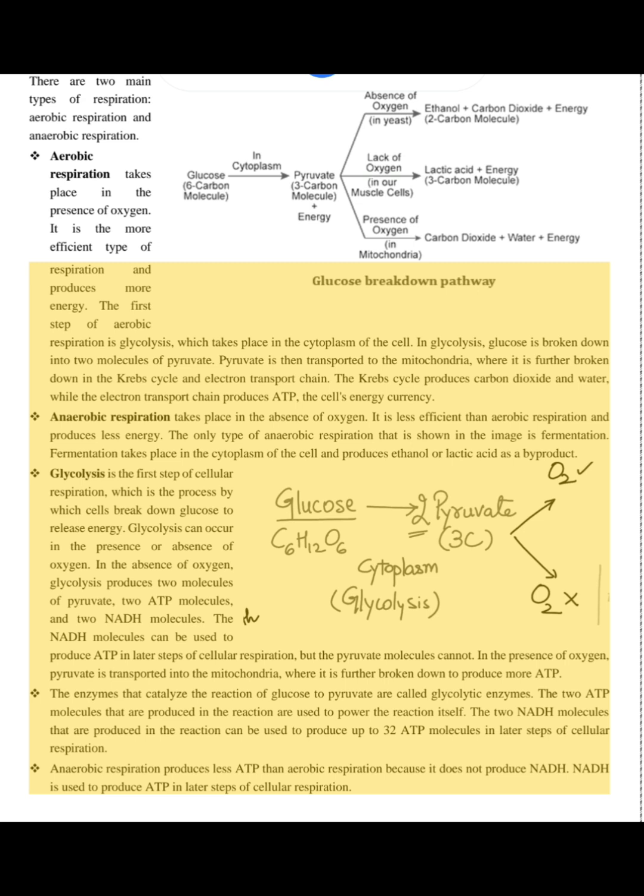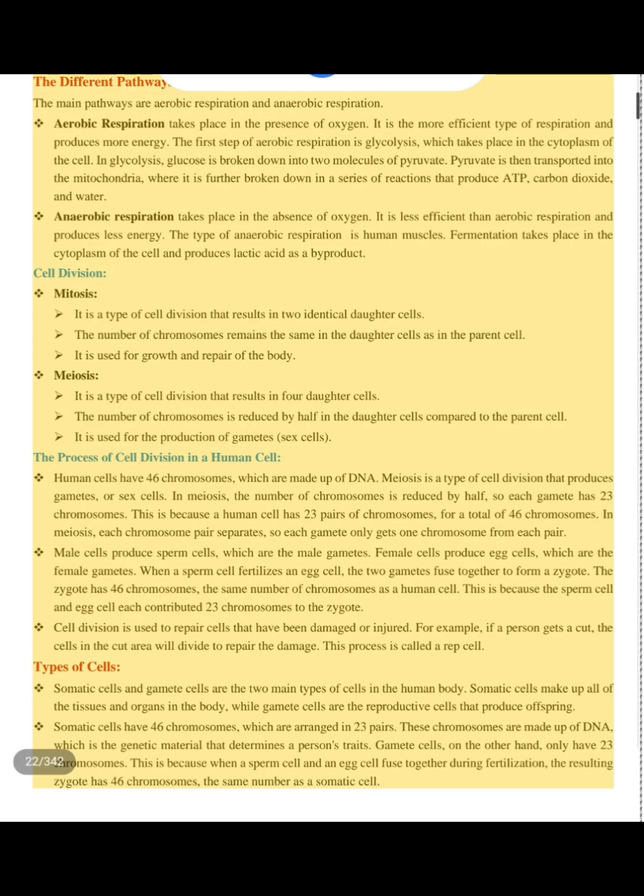Anaerobic respiration produces less ATP than aerobic respiration because it does not produce NADH. NADH is used to produce ATP in later steps of cellular respiration. The different pathways of glucose breakdown in a cell.